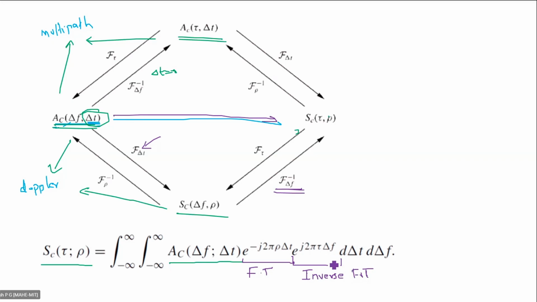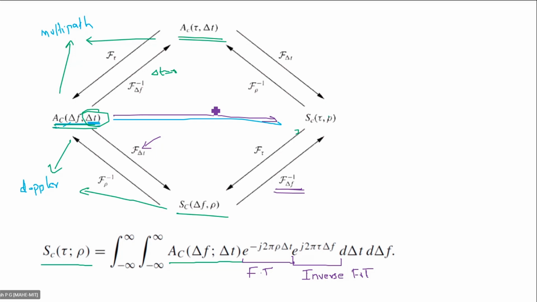You can do this, and then you will reach the destination, that is SC of tau comma rho. Okay, so if you have this diagram, then you will know what is the equation to be used to travel from one point to another. Okay, we'll see one more example.